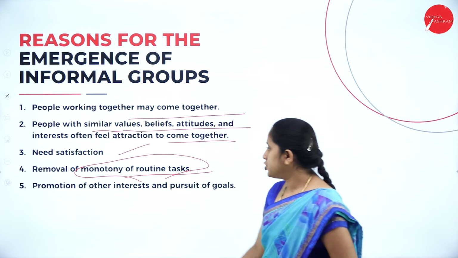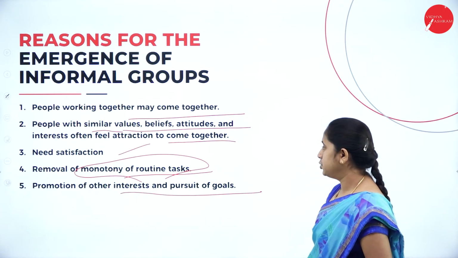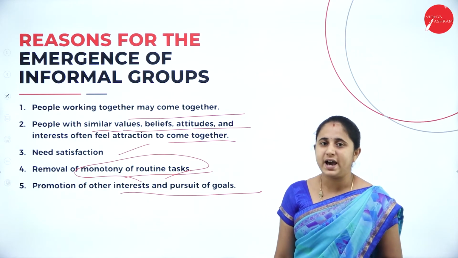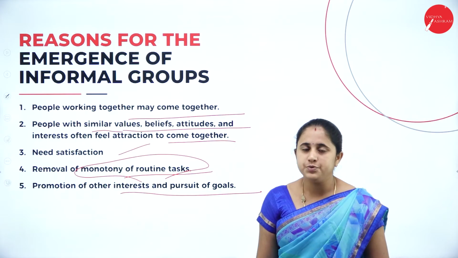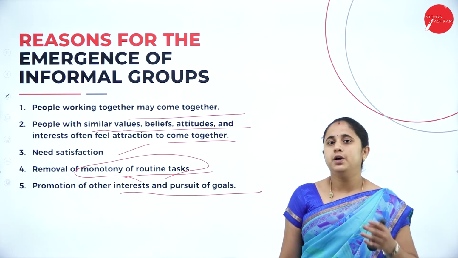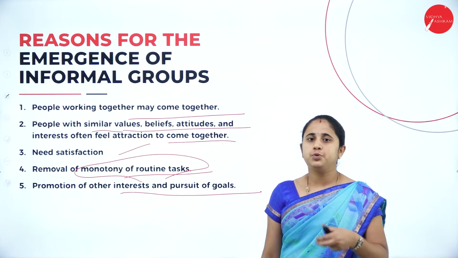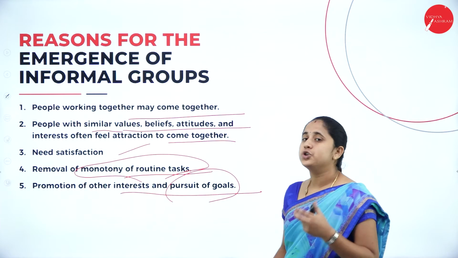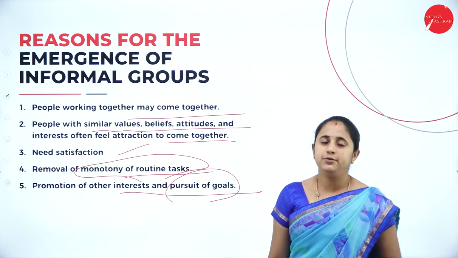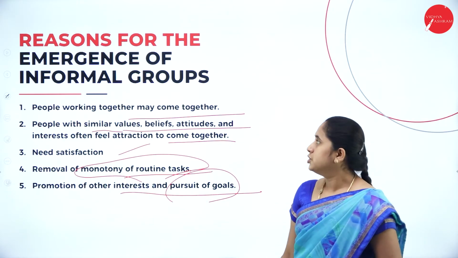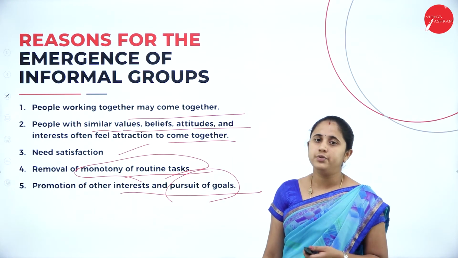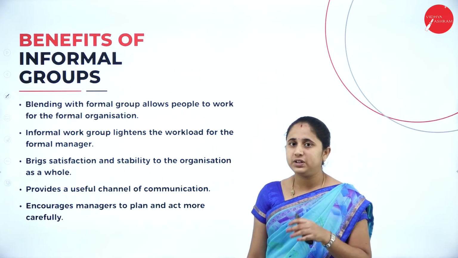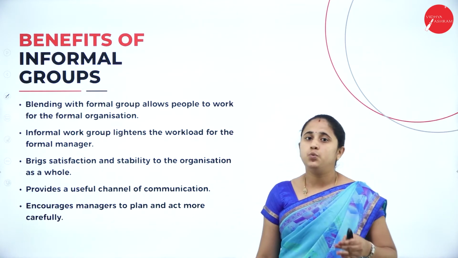Next one, promotion of other interests and pursuit of goals. Based on your interests, this informal group will arise in order to accomplish your objective. For example, a friendship group will join yoga classes. In order to fulfill your pursued goals, this informal group will emerge. So these are the reasons for the emergence of informal groups. Moving further, benefits of informal group. Blending with the informal group will allow people to work in the formal group.